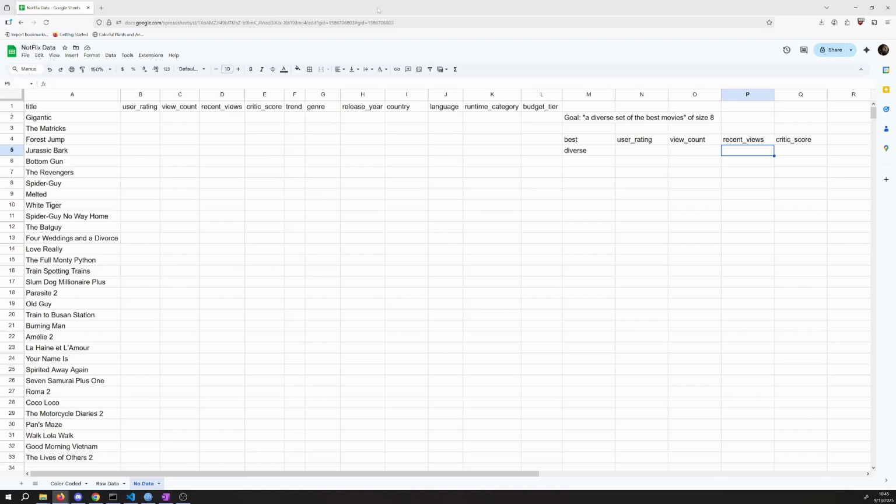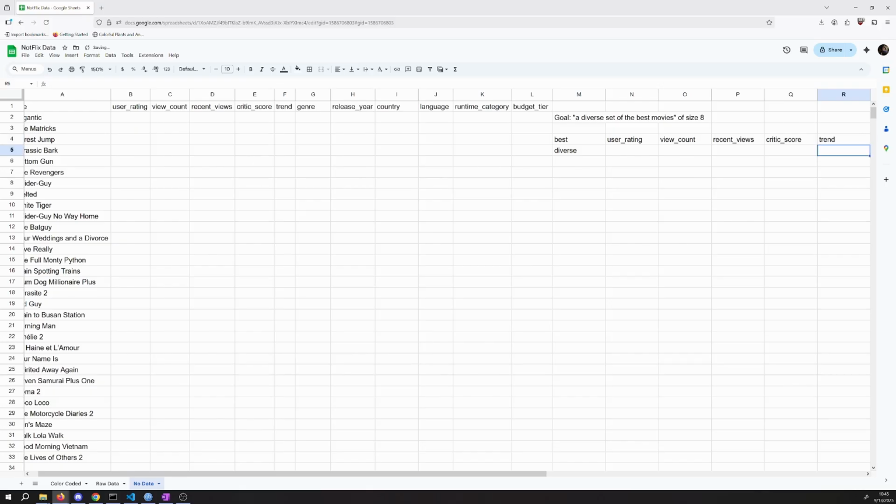I'm getting a little worried, but I think some of this data won't be relevant. Let's look at the next one. Trend. Is it an uptrend or a downtrend? This might not be the most important piece of information we will use, but it is something that I like. Now we get to genre. Genre for me already, and I haven't really said much about that, but let's put this down here. For me, it's already sounding more about being diverse.